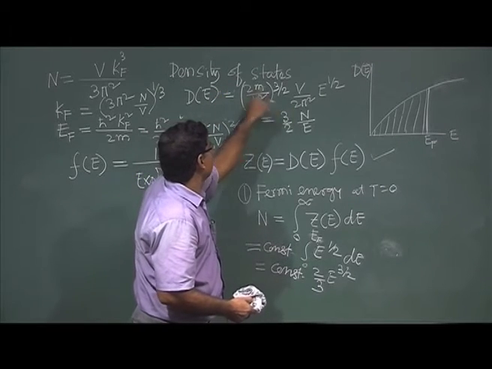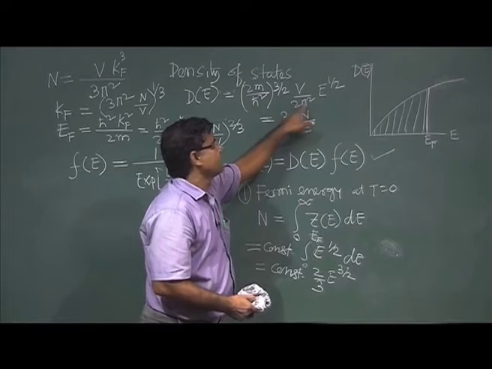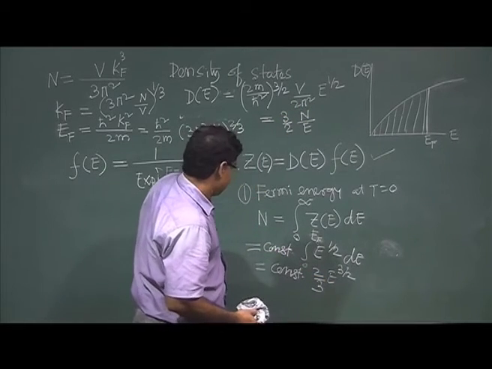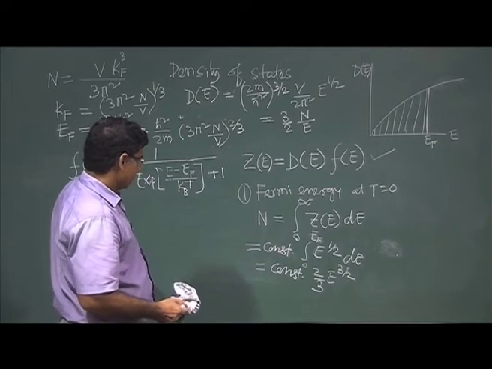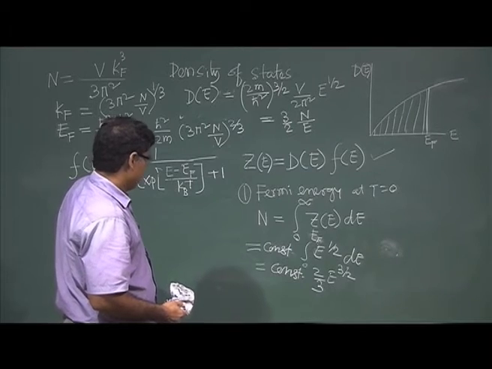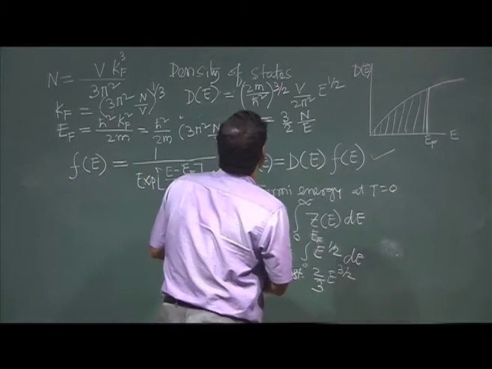So 2 will go, and it will be 3 V by 3 pi square, and here E to the power 3 by 2.